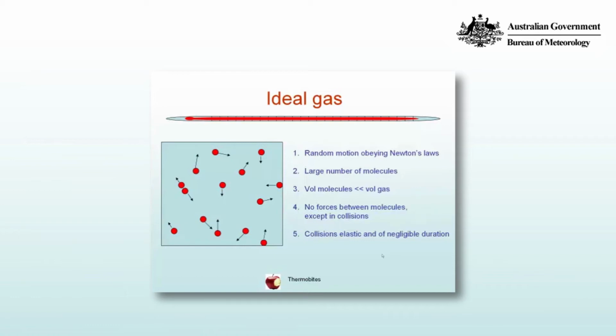And finally, we assume that the collisions are elastic and of negligible duration. By elastic, what we mean is that if two molecules collide, each with a given value of their linear momentum, remembering that momentum is the product of mass by velocity, after that collision they will retain the same magnitude of momentum, just with the opposite sign. And the collisions are negligible in duration, that is, they occur for all intents and purposes as instantaneous events.